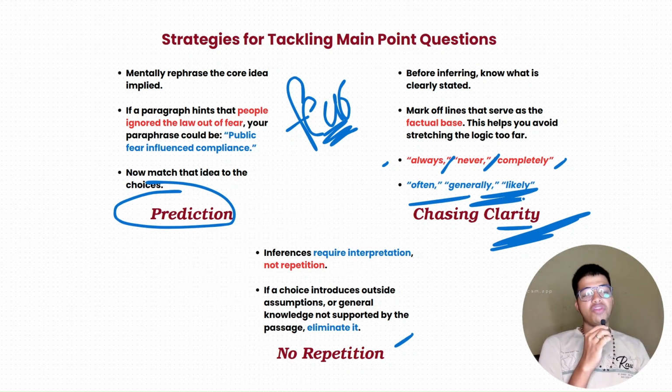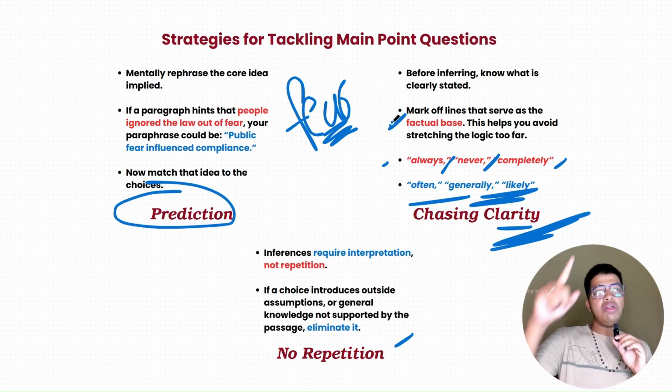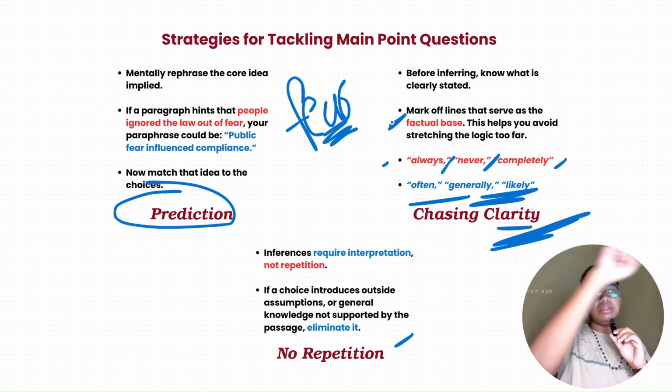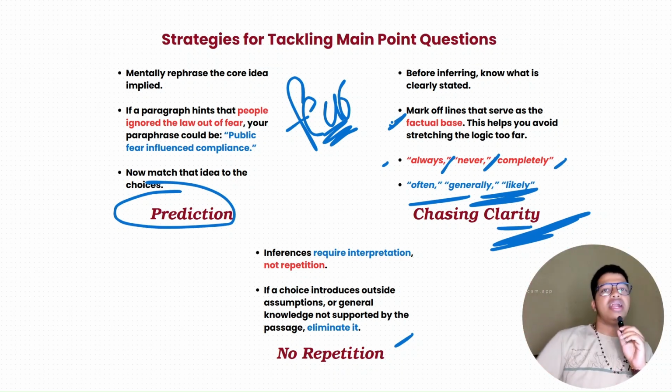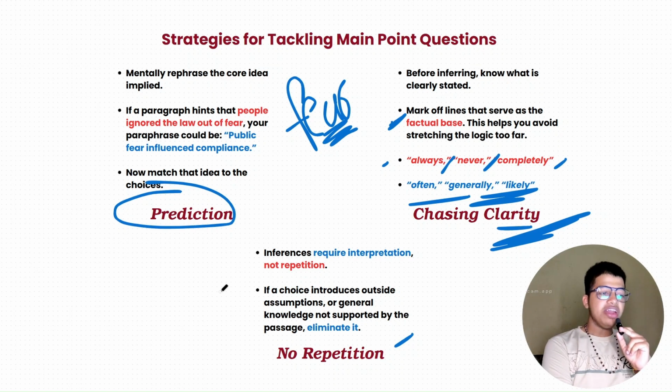Mark the lines that serve as the factual base, because that will guide you: these are the brackets of the passage that I cannot cross, and these are the brackets within which I have to search. Inference is interpretation, it is not repetition.